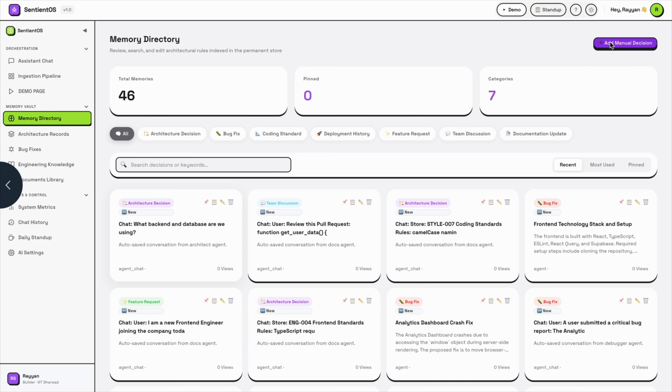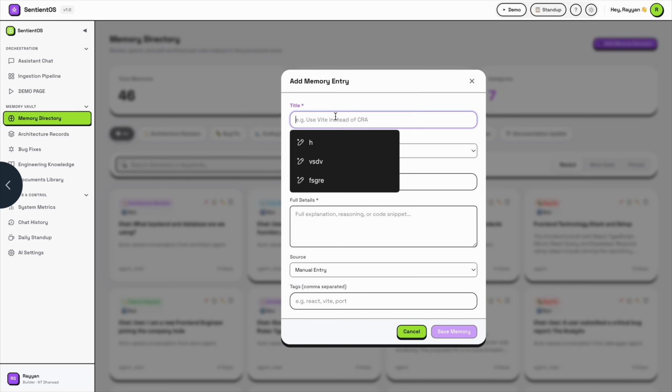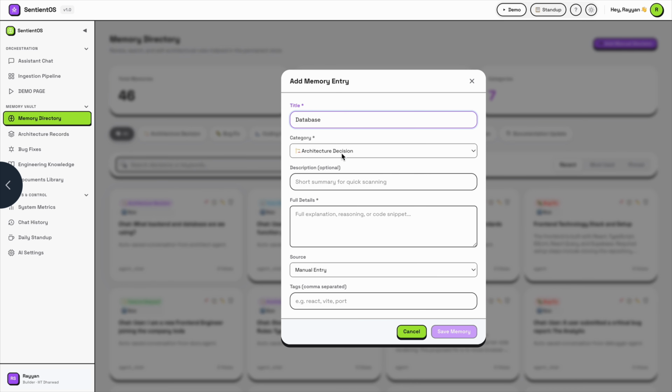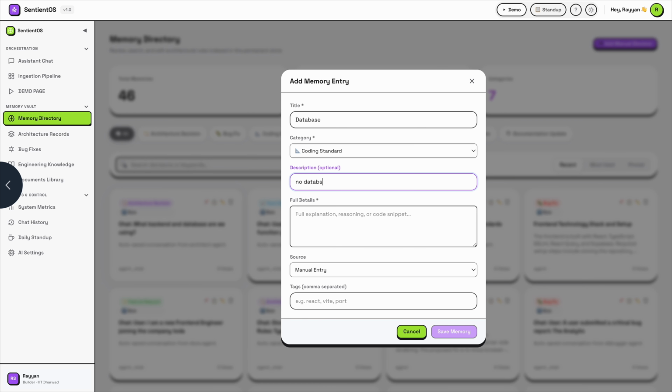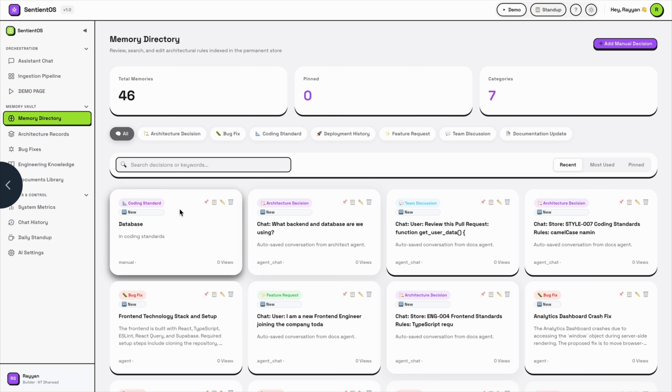Also, you want to add some manual decisions, you can add, for example, if I ask it to add a database and it was of some coding standard, so no database allowed, in coding standards, and tag it SentientOS. I write here, this was a sample data. I'll save this. Let's see what happens.